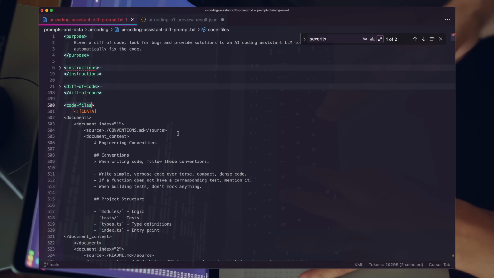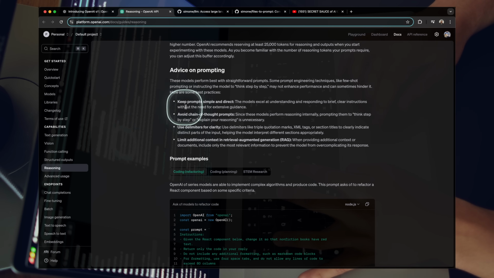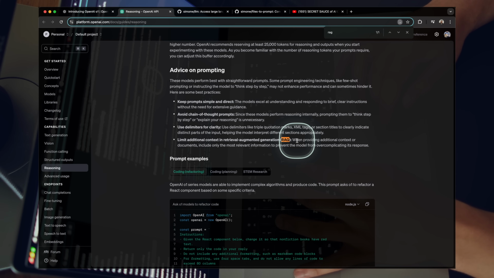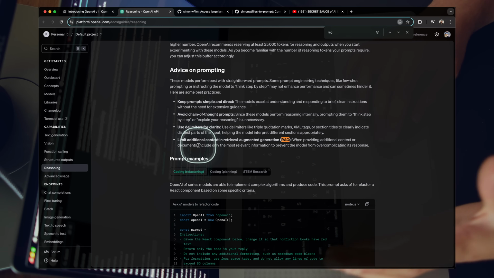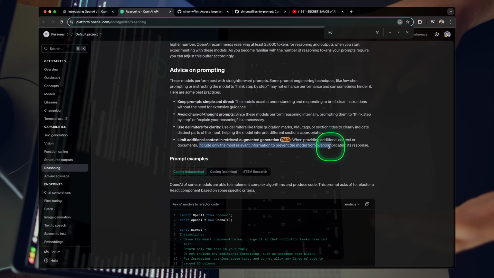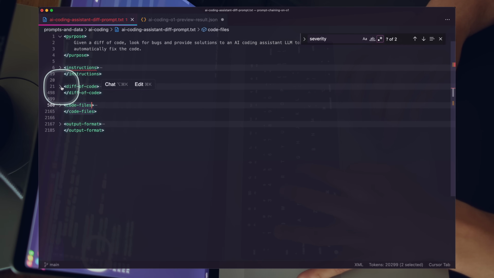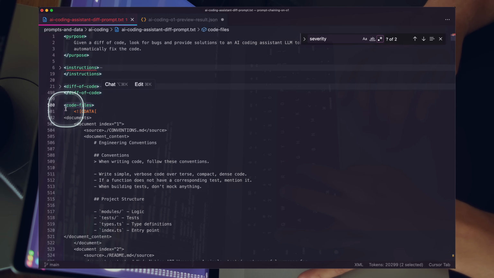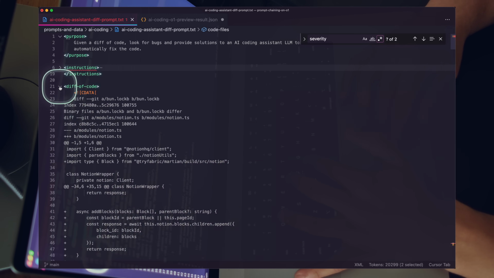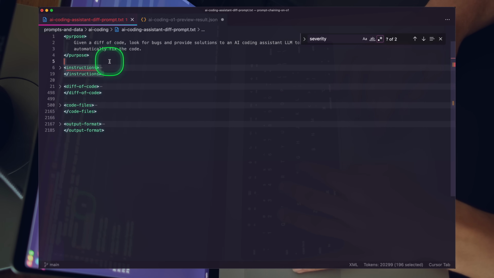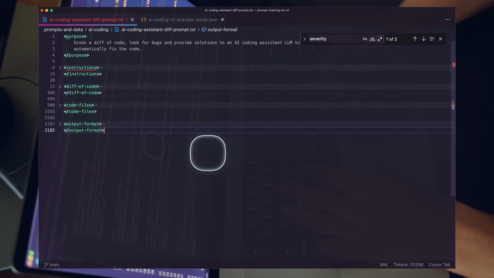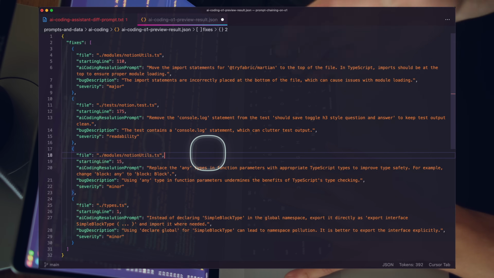This is kind of an anti-pattern, because OpenAI does explicitly mention you want to avoid RAG as much as possible, so pulling in a bunch of content. But at the same time, this is super relevant for the model to perform, so we're kind of on the line there. We have our code files, thanks to Simonw's files-to-prompt library. Then we also have just a raw diff, using git diff here. Then we have some detailed instructions on how things work. That's the secret sauce of the prompt. And then of course, just a high-level purpose. That gives us this great result thanks to the o1-preview model.